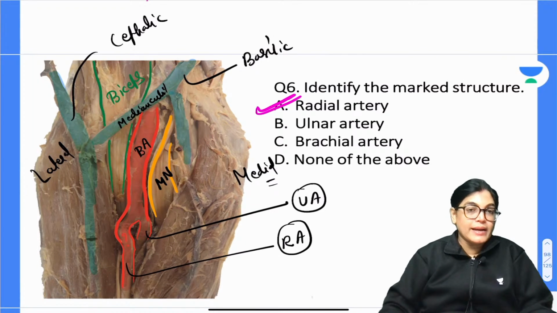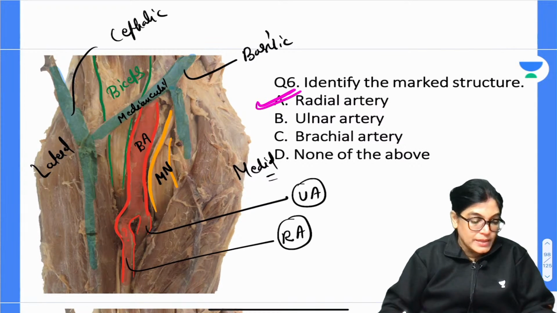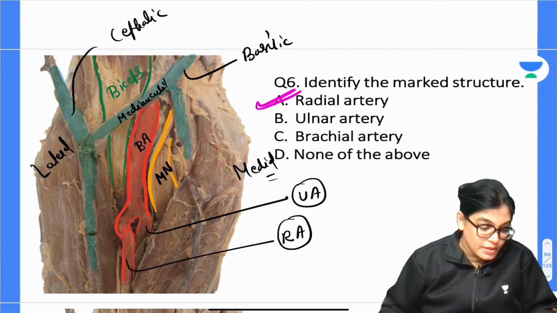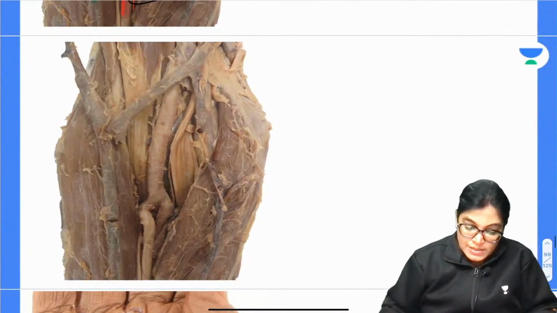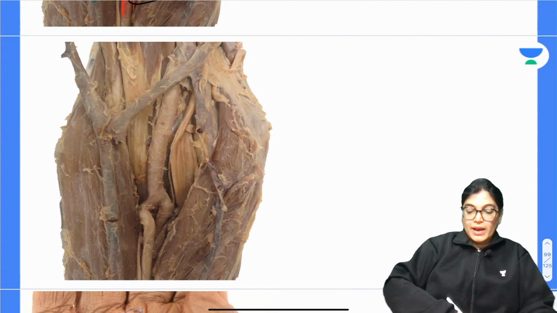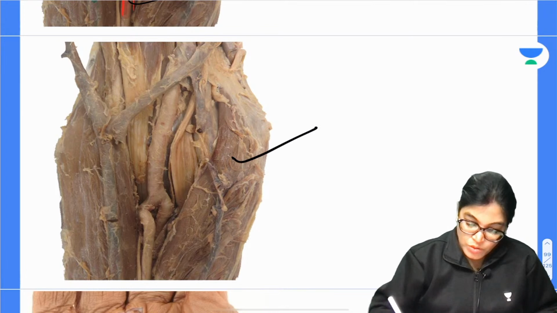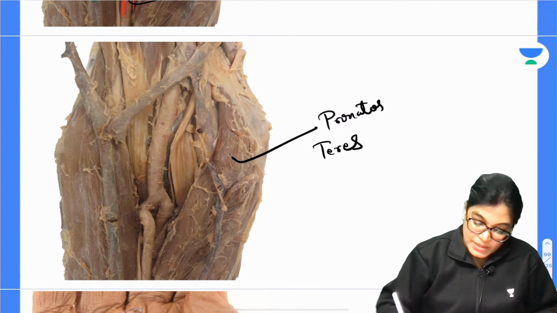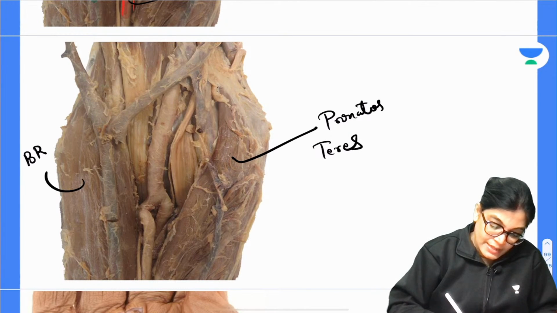Absolutely correct answer has been given by Dr. Kaustubh, and also Aadhaar. Let's see the same diagram which has been shown to you. We have medial and lateral. We have the pronator teres muscle, which forms the medial border, and the brachioradialis muscle.